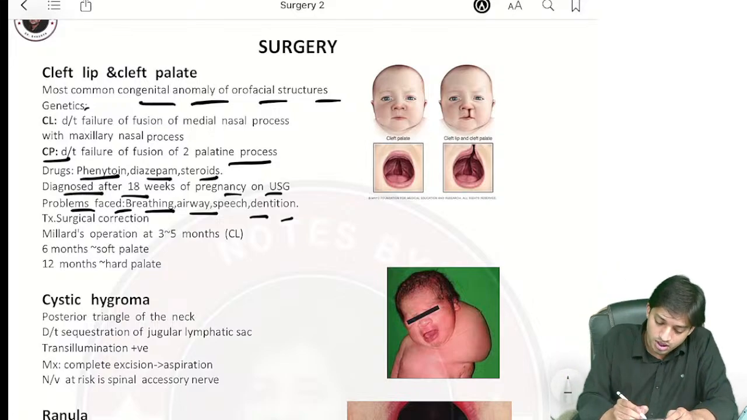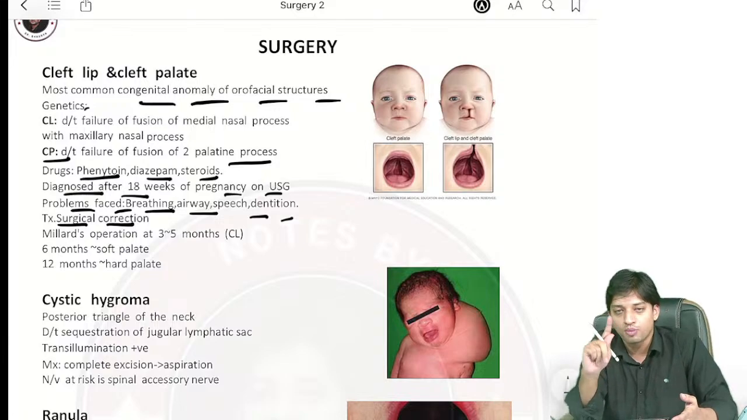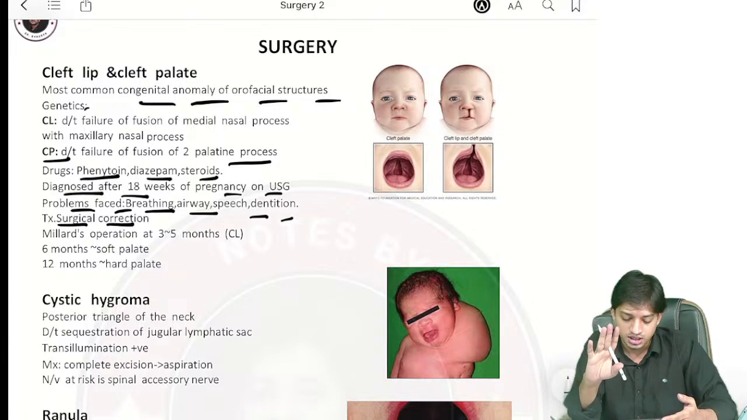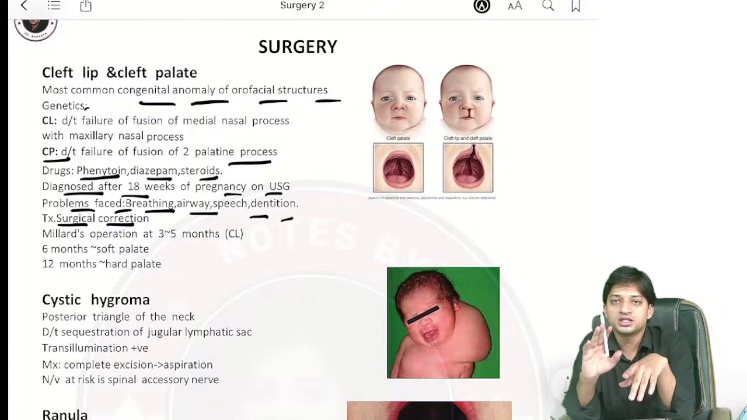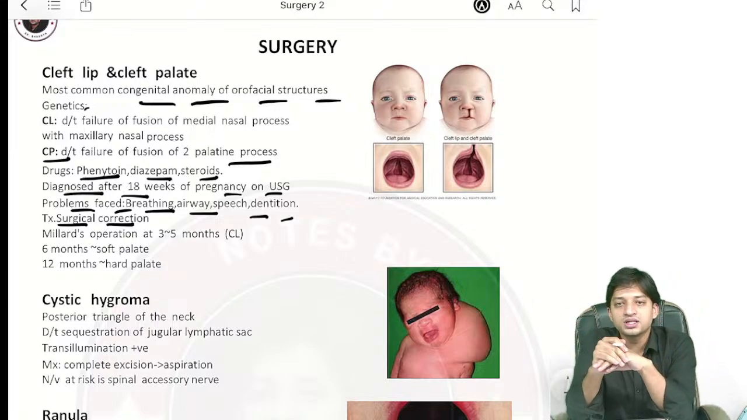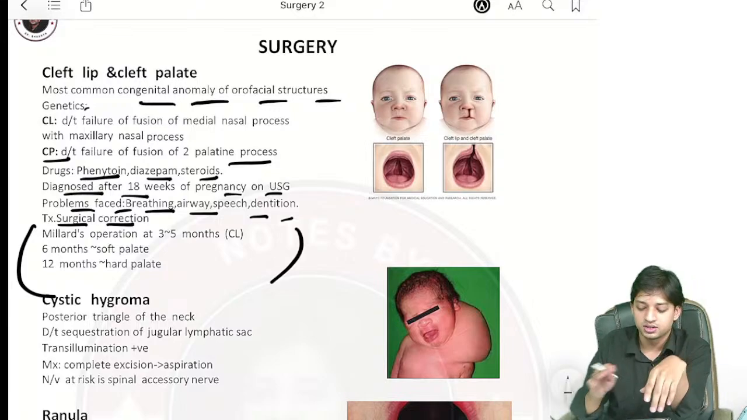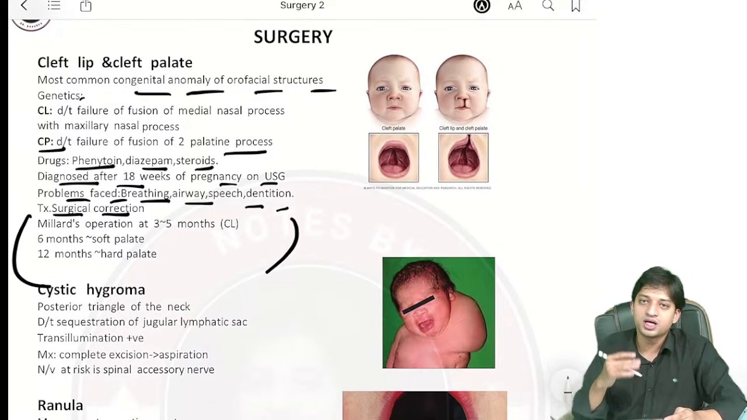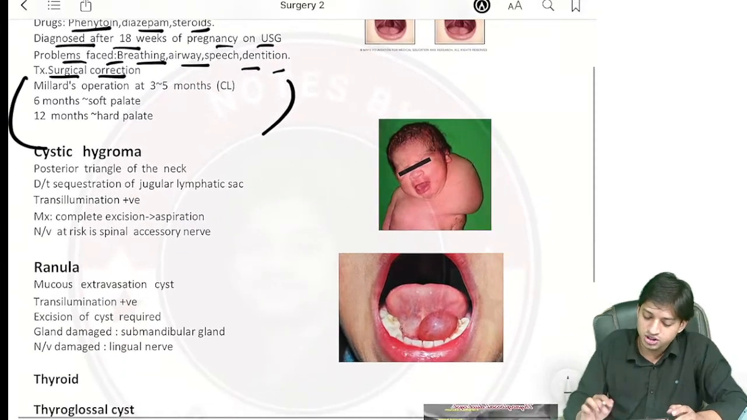Right, now coming here to the treatment, you do it as a surgical correction. Nothing else. For surgical correction, the operation preferred is Millard's operation. Done between 3 to 5 months for cleft lip, 6 months for soft palate, and 12 months for hard palate repair. Done. Millard's operation, you can see 3 to 5 months cleft lip, 6 months soft palate, and more than 12 months hard palate. Coming to cystic hygroma.